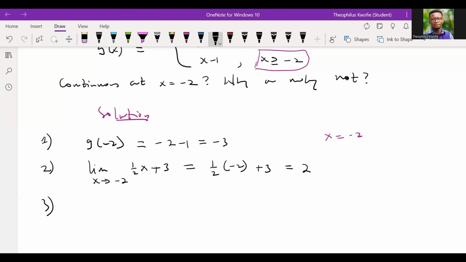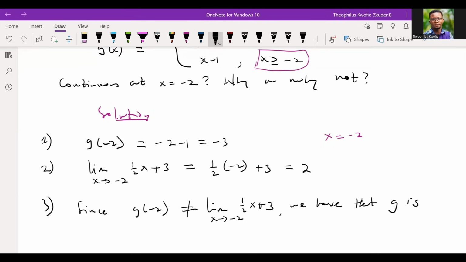But is it the case? What did we get for the first condition? We had -3. And the second condition, we had a value of 2, which means they're not the same. So we claim that since g evaluated at -2 is not equal to the limit of that function, we have that g is not continuous, okay? I hope you all understand this.